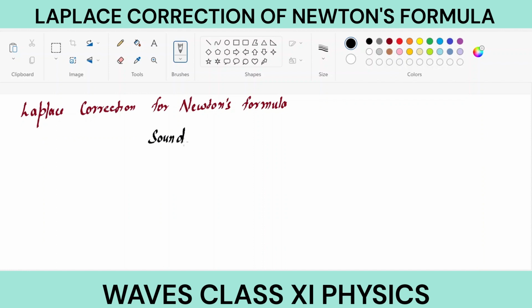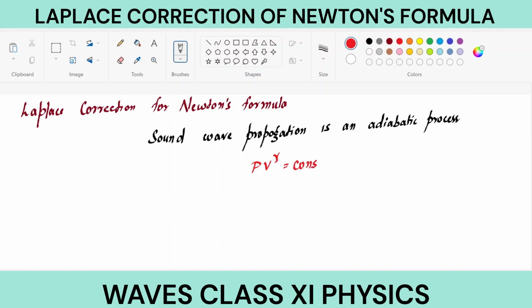Sound wave propagation is an adiabatic process. Now, what is an adiabatic process? In heat and thermodynamics, we have learnt that an adiabatic process is a process in which heat exchange is zero. So, if heat exchange is zero, there is an equation related to an adiabatic process. About this equation, we will learn more in thermodynamics. This is called the equation of adiabatic process, which is PV to the power gamma equals constant.